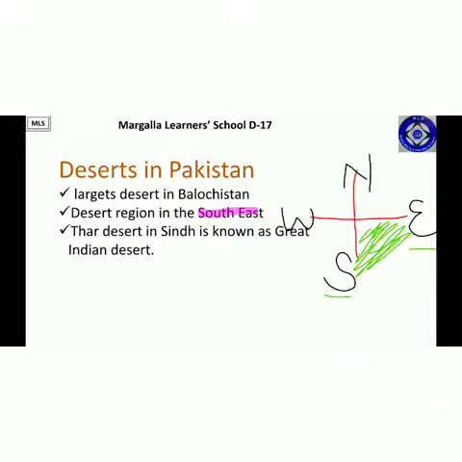The desert in Sindh is known as Thar, one of the Great Indian Desert, and its part that extends to Punjab is known as Cholistan. Now Thar and Cholistan are both deserts and are part of one desert, but the part of this desert which is in Sindh is known as Thar, and the part which is in Punjab is known as Cholistan. Let's move forward.